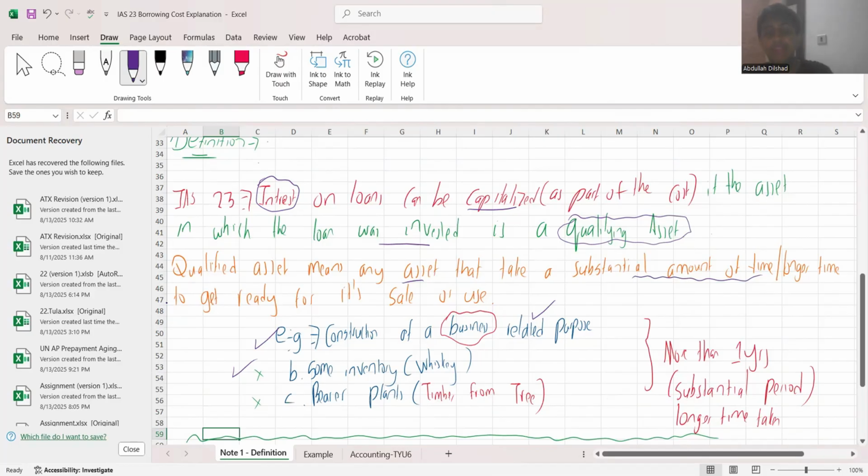And number three, you call something bearer plants. Bearer plants are, for example, the timber for tables and doors. Do you think you could easily grow a tree and easily cut off a chunk? No, right? Timber takes about 10, 15, 20 years to grow. After that you could cut it, saw it, and make doors or furniture, whatever you want. So these three are the qualifying assets in IAS 23.